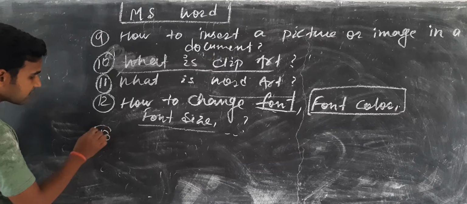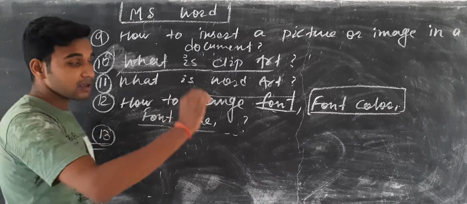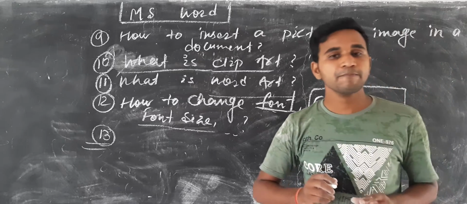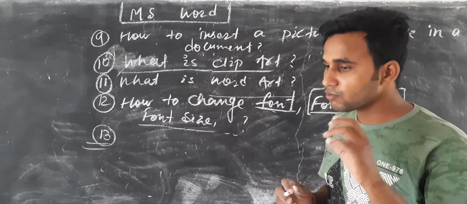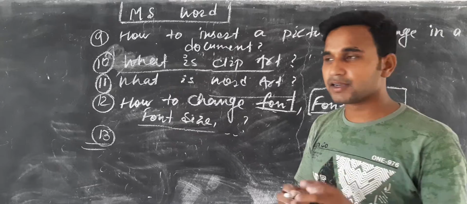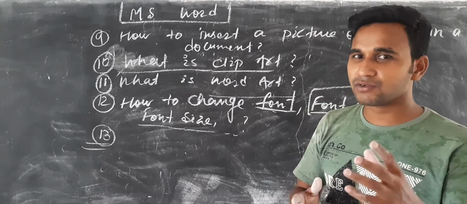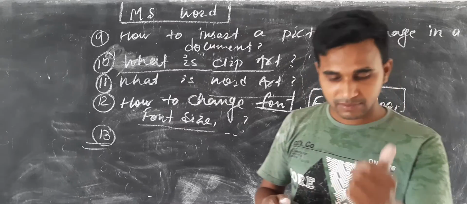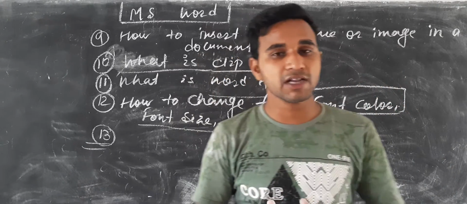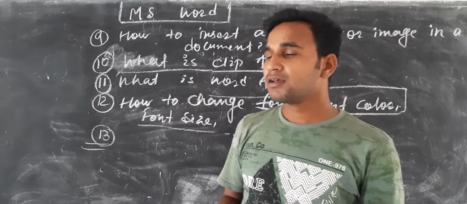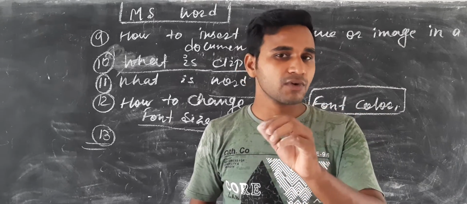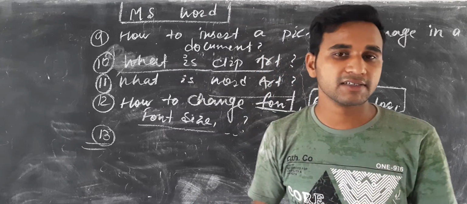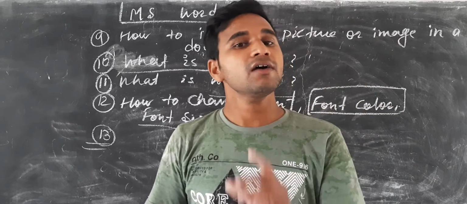So question number 13, this is very, very important. How is this used for making the text more attractive: bold, italic, underline. You know about this one. Many times in earlier classes we have discussed this, and the shortcut keys also. Control plus B is used to bold the text, Control plus I is used to italicize the text, and Control plus U is used to underline the text.